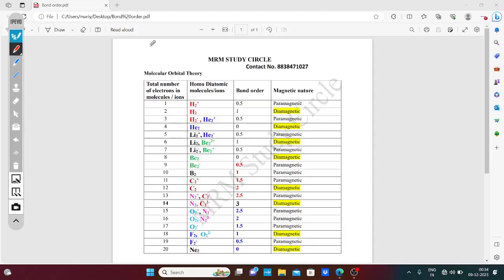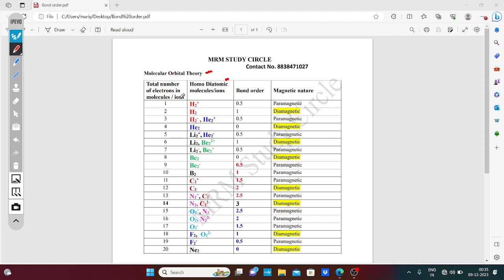Today I am going to explain a simple way to remember the bond order, bond length, bond dissociation energy and magnetic nature of homoatomic molecules related to the molecular orbital theory. Look at the table. Only homoatomic molecules and ions are given in the table. Bond order and magnetic nature of homoatomic molecules and ions only. There is no heteroatomic molecule in the table.